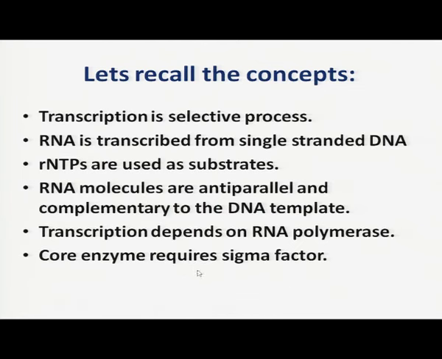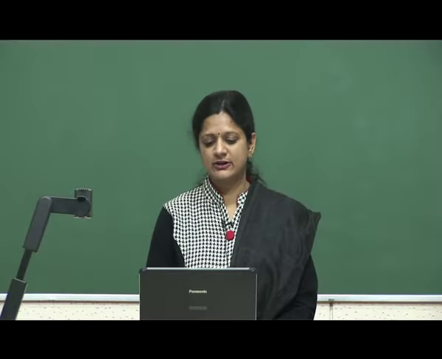RNA polymerase is considered a core enzyme and it requires sigma factor. Sigma factor is a very important part of RNA polymerase enzyme because it helps RNA polymerase to recognize the promoter of the DNA, to bind over the promoter and initiate the transcription.